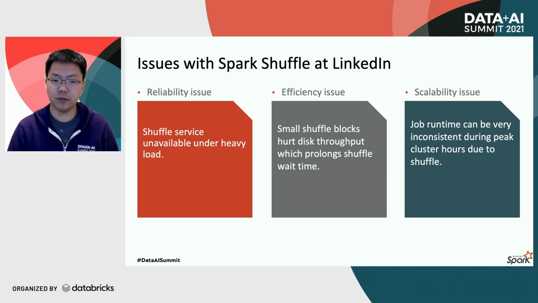The third issue is about scalability. An abusive job shuffling many small shuffle blocks could easily choke a shuffle service, leading to performance degradation. This not only impacts this abusive job, but also all the neighboring jobs sharing the same shuffle service. As the total number of Spark apps increases, more such abusive jobs will appear. And it's not always easy to tune these jobs to shuffle larger blocks, but whenever it happens, it will lead to unpredictable delays to other jobs that are otherwise behaving normally.